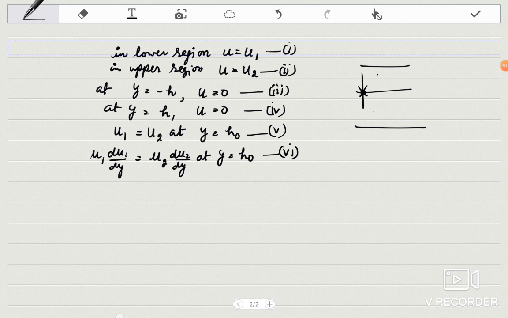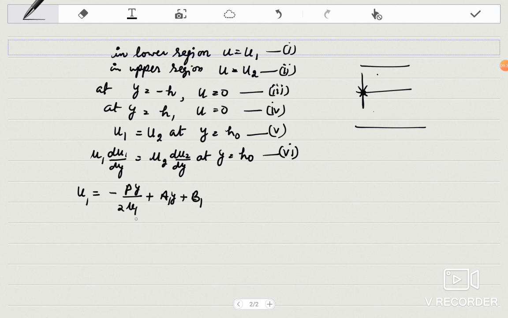Now in the first problem, where you discussed the flow between two parallel plates, you calculated u as minus p y upon twice mu1 plus a1 y plus b1. There you considered the constants to be a and b. In this case I am considering these to be a1 and b1, the reason being that I'll write it for the upper region.